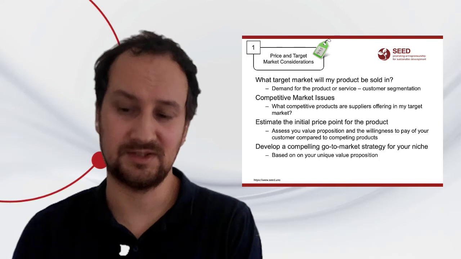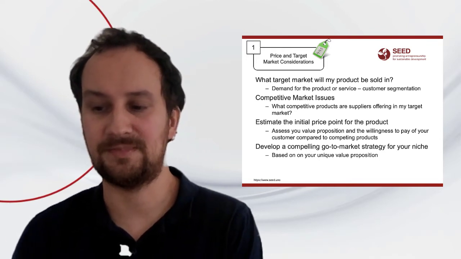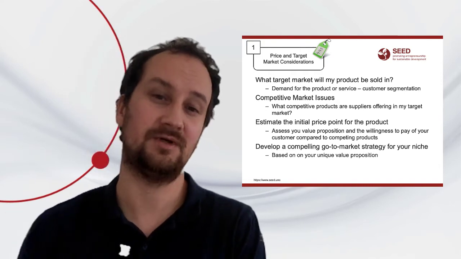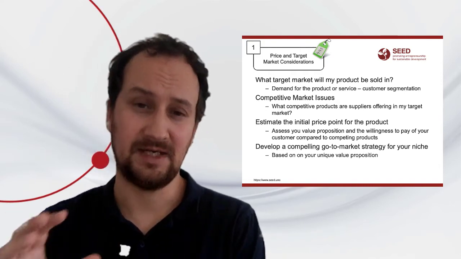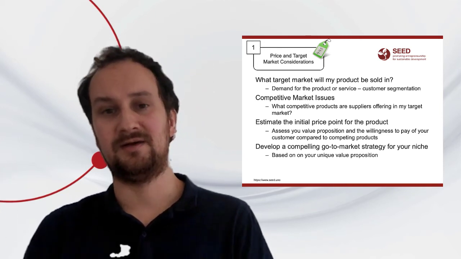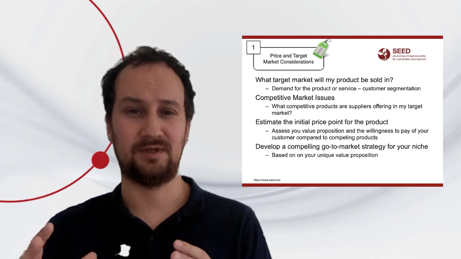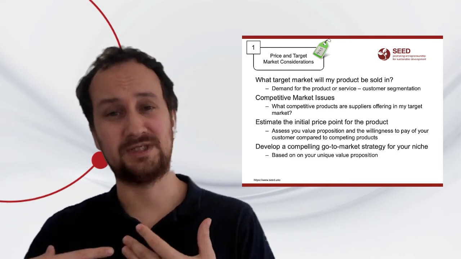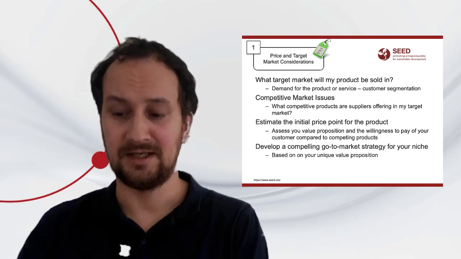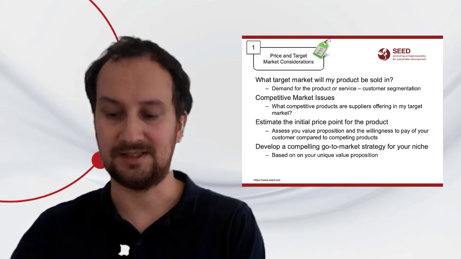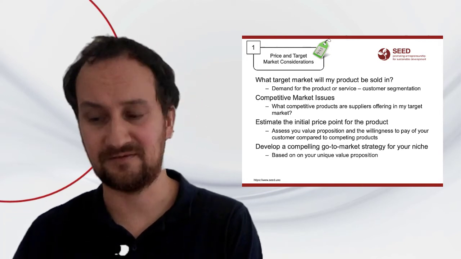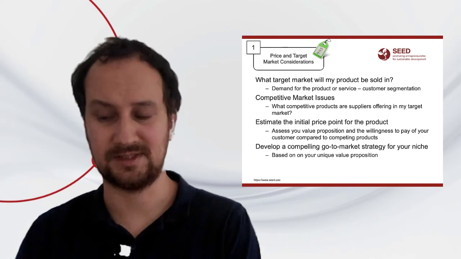Once you have understood this, you try to develop a compelling go-to-market strategy for the niche that you have identified based on your unique value proposition. And the main idea is this is very important. Understanding your market is of critical importance to estimate the potential revenues or the cash that you can generate in order to calculate your cash flow. So with any cash flow analysis, these are the critical important aspects.